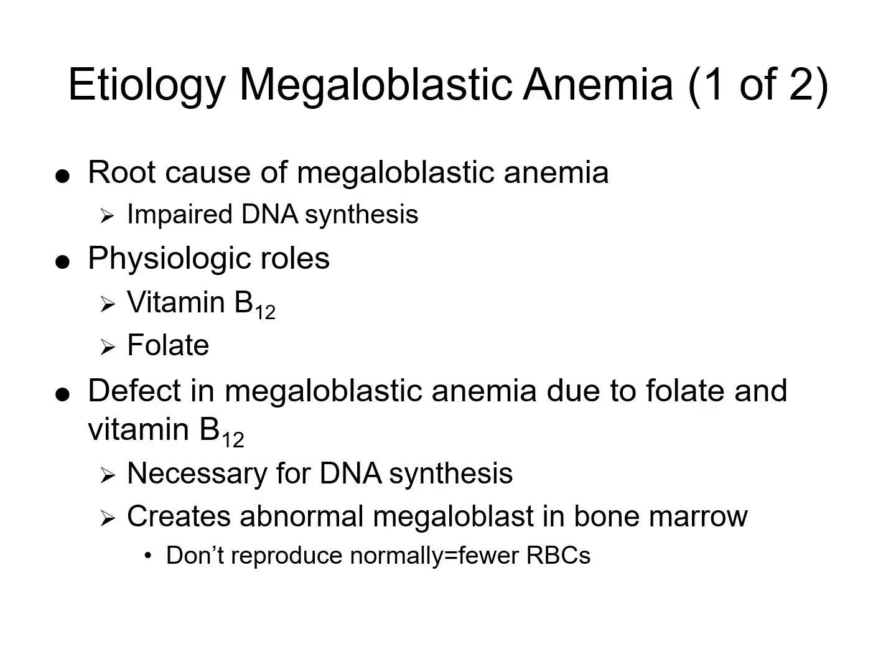So in summary, real quick, megaloblastic anemia can arise primarily from vitamin B12 or folate deficiency, impairing DNA synthesis, and that leads to abnormally large erythroid precursors called megaloblasts and decreased red blood cell production.